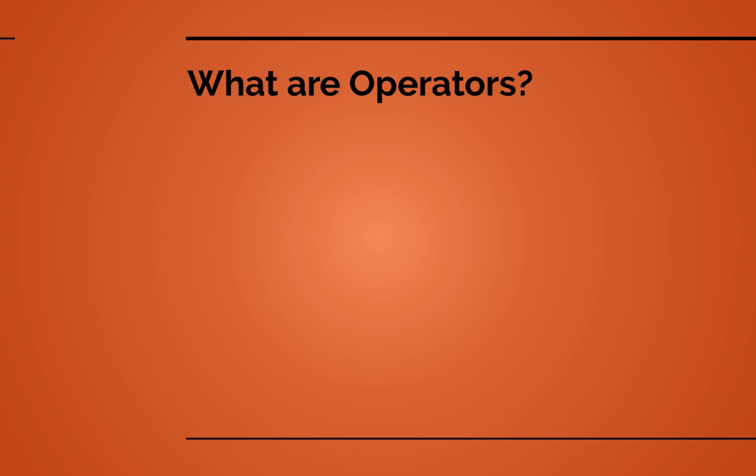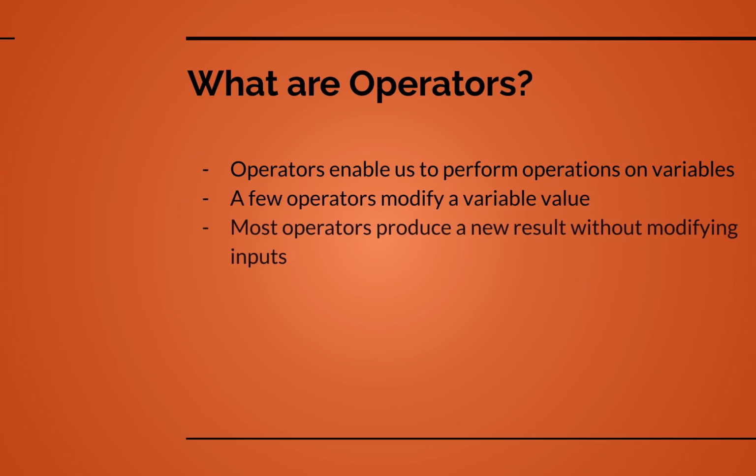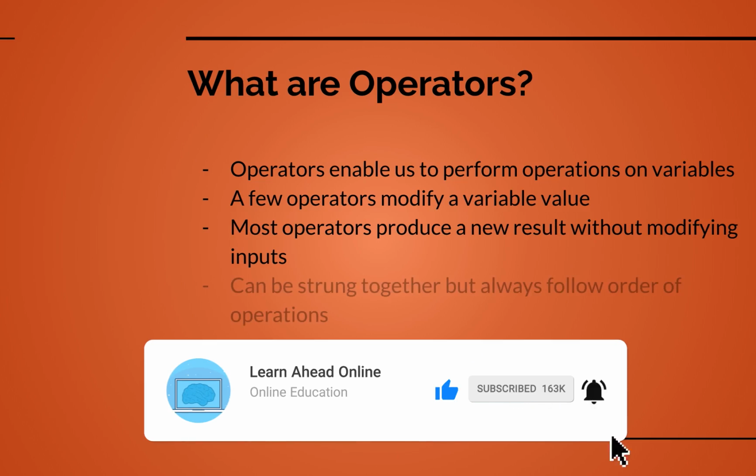Okay, so for starters, what are operators? What do they do for us from a programming standpoint? Well, operators enable us to perform various operations on variables. That makes sense, fairly intuitive. A few of the operators actually modify the original variable value, but most of them don't. It's important to note that distinction. If you have a variable, just some integer, and I perform an operation, some of them will modify the original integer, some of them will just produce a new result, leaving the original variable untouched. Very important to know what does and doesn't occur there.